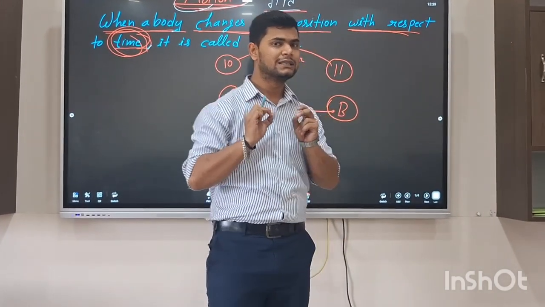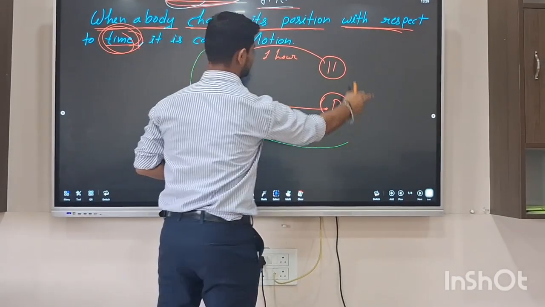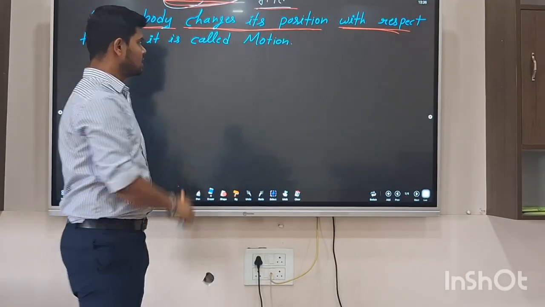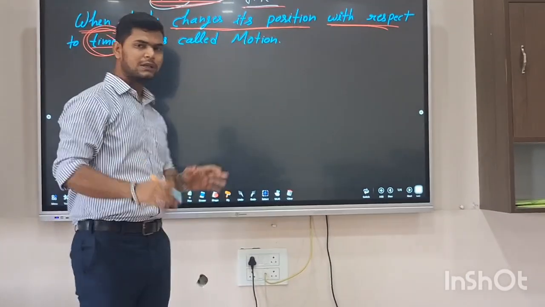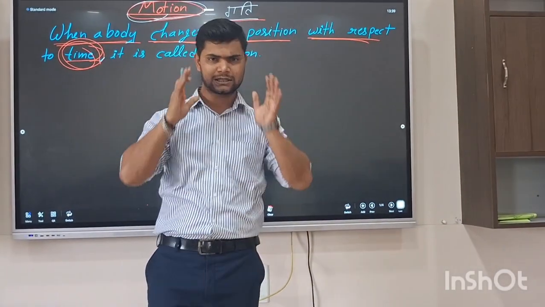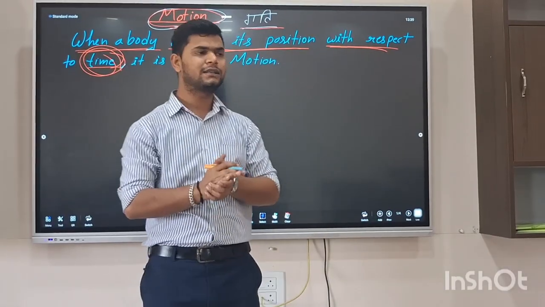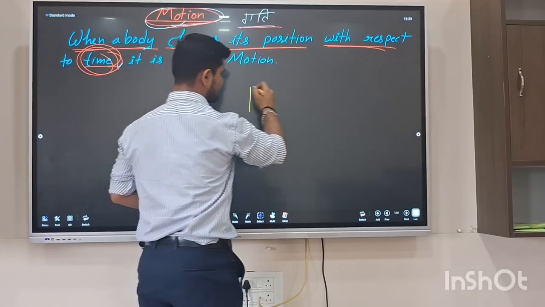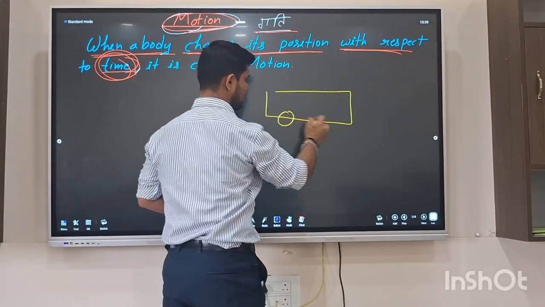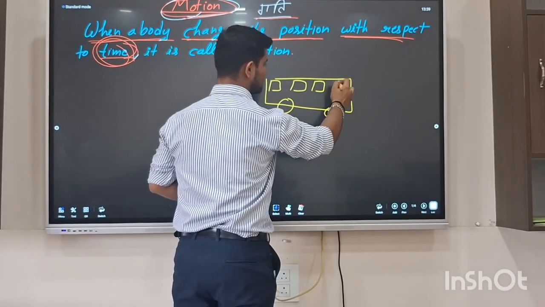So let's discuss it. My dear students, let's take an example. Just suppose in your mind, there is a bus station, a bus standing there, and two persons, A and B. There is a bus in which two persons are sitting.